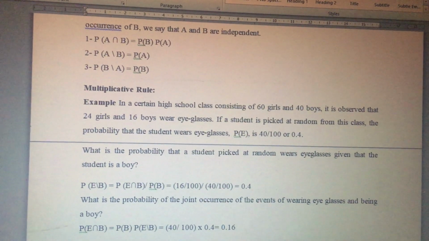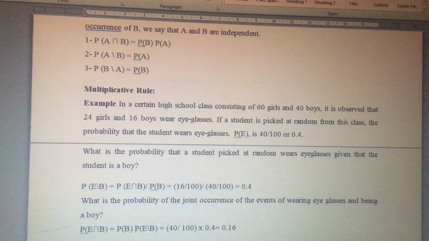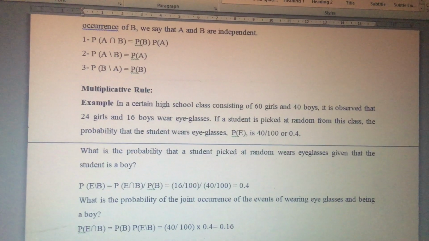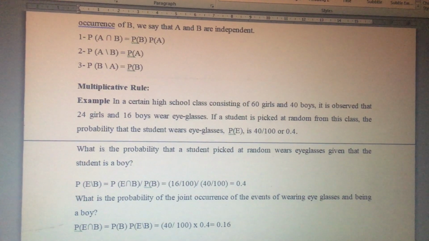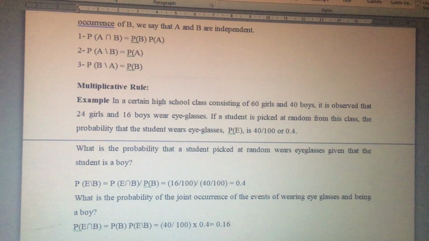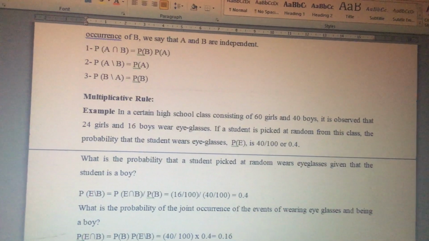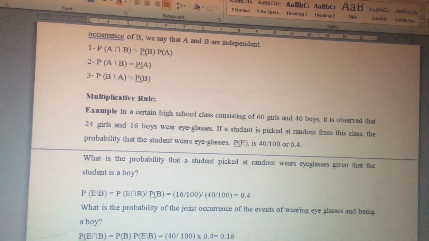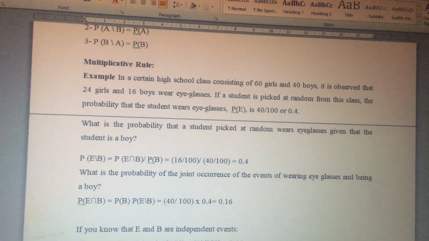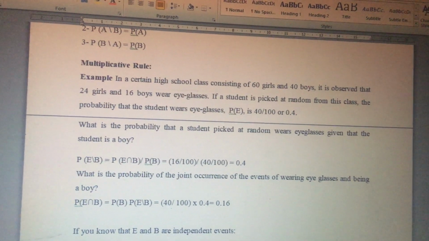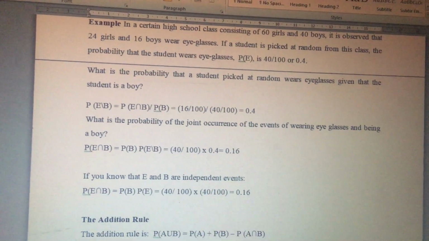Then the multiplicative rule example: in a certain high school, a class consists of 60 girls and 40 boys, and it is observed that 24 girls and 16 boys wear eyeglasses. If a student is picked at random from this class, the probability that the student wears eyeglasses is 40 by 100, or 0.4. What is the probability that a student picked at random wears eyeglasses given that the student is a boy? So we will apply this formula and we'll get 0.4, right?